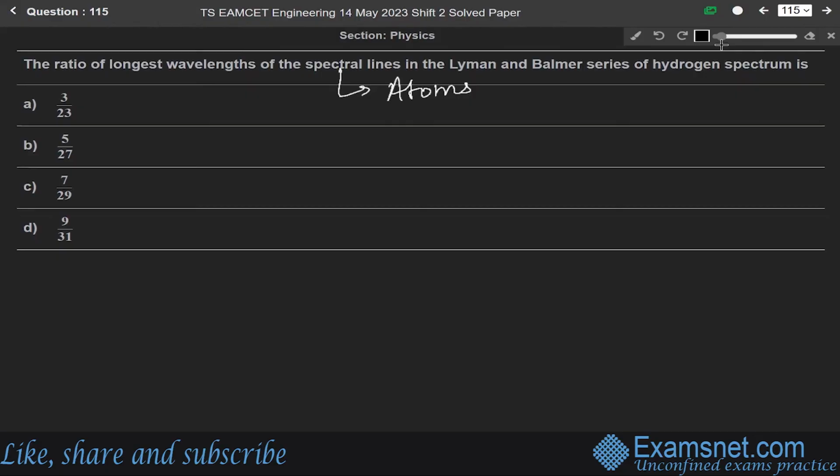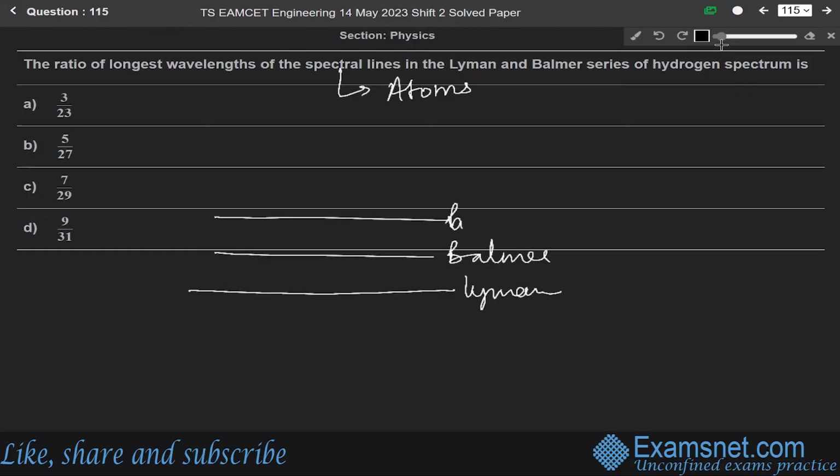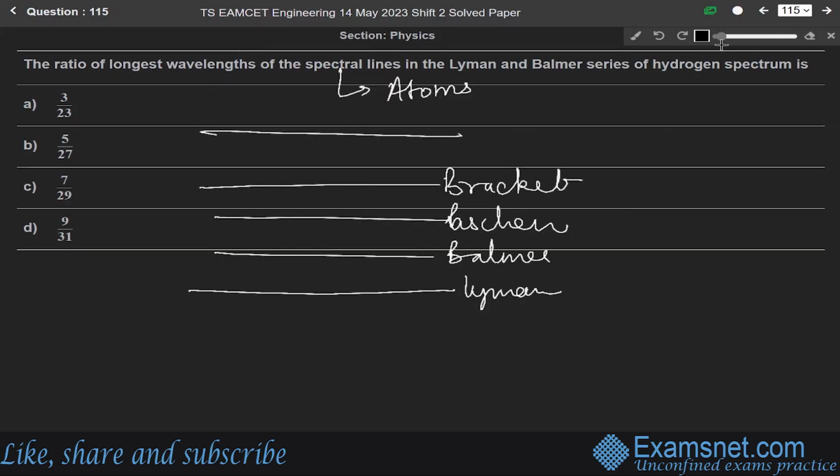So we know that the spectrum is like the first one is Lyman series, second one is Balmer, third one is Paschen, then Brackett, and then at last Pfund, okay? So for Lyman, n equals 1, then n equals 2, 3, 4, 5. So we have to find the longest wavelength of the Lyman and Balmer series of hydrogen spectrum.